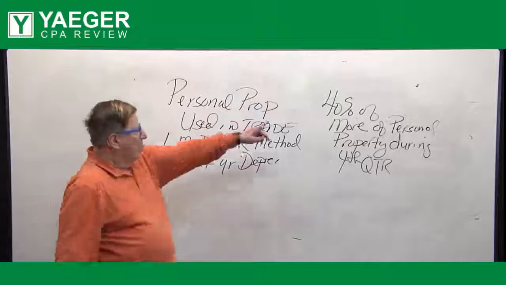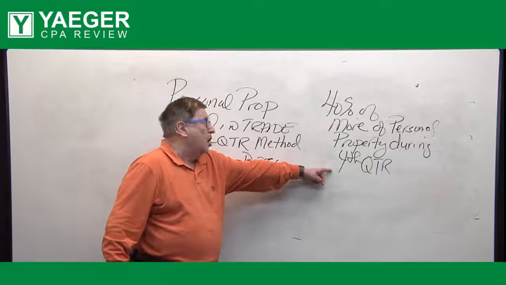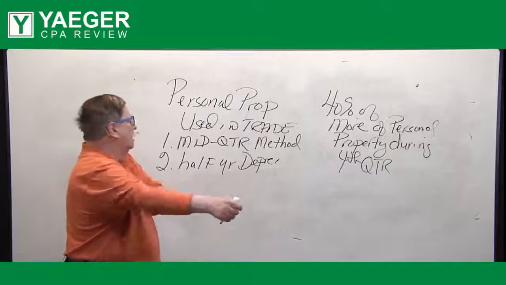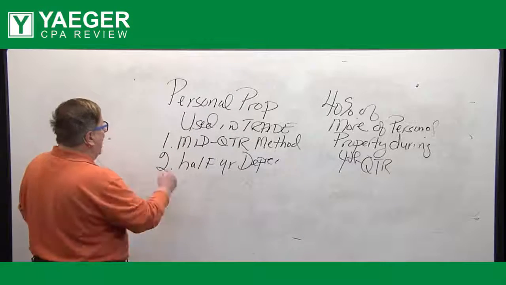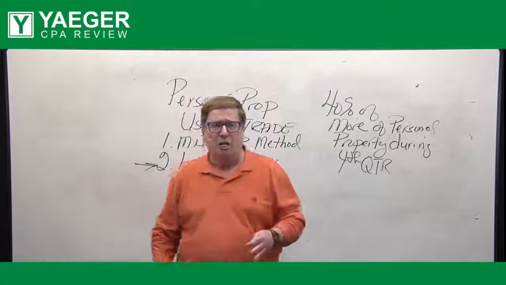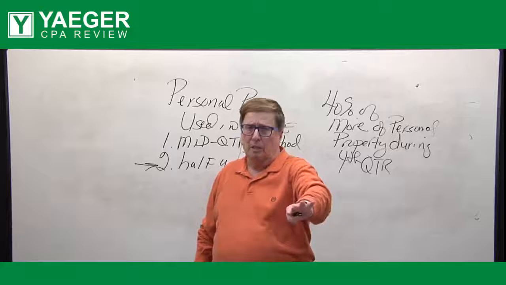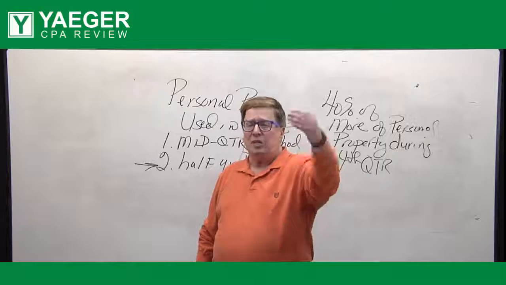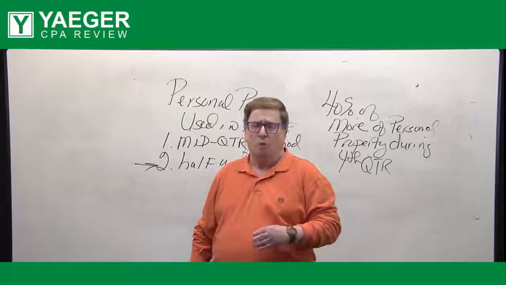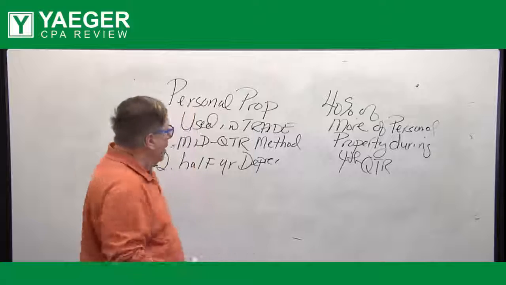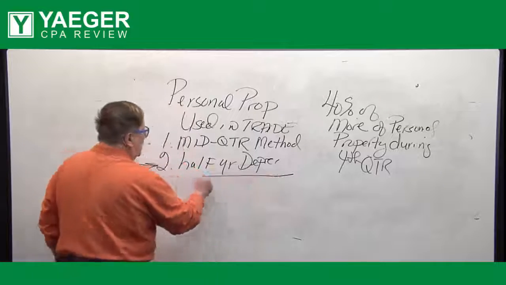But if that's not the case, and you don't have 40% or more of the personal property placed in service during the fourth quarter, all right, then you will use the half year, which means you'll take half-year depreciation for that personal property. All right? So first you see if you apply the mid-quarter. If you don't, then you take a half year for personal property used in a trade or business for the first year.